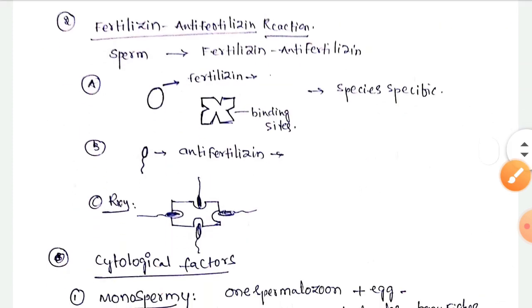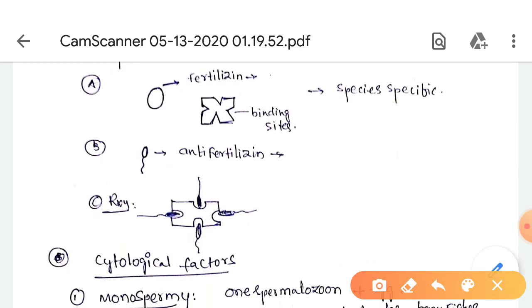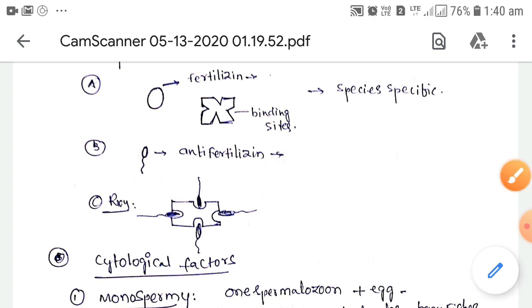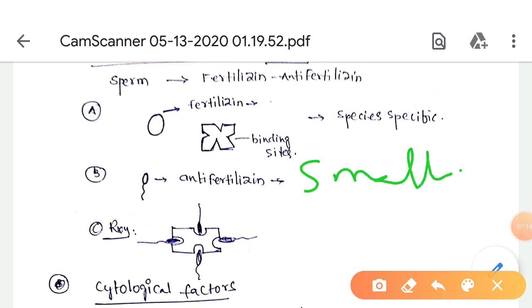Another one, anti-fertilizin. Anti-fertilizin is also a chemical substance, present on the sperm surface. It is an acid protein. Compared with fertilizin, anti-fertilizin is smaller, and its molecular weight is 10,000.